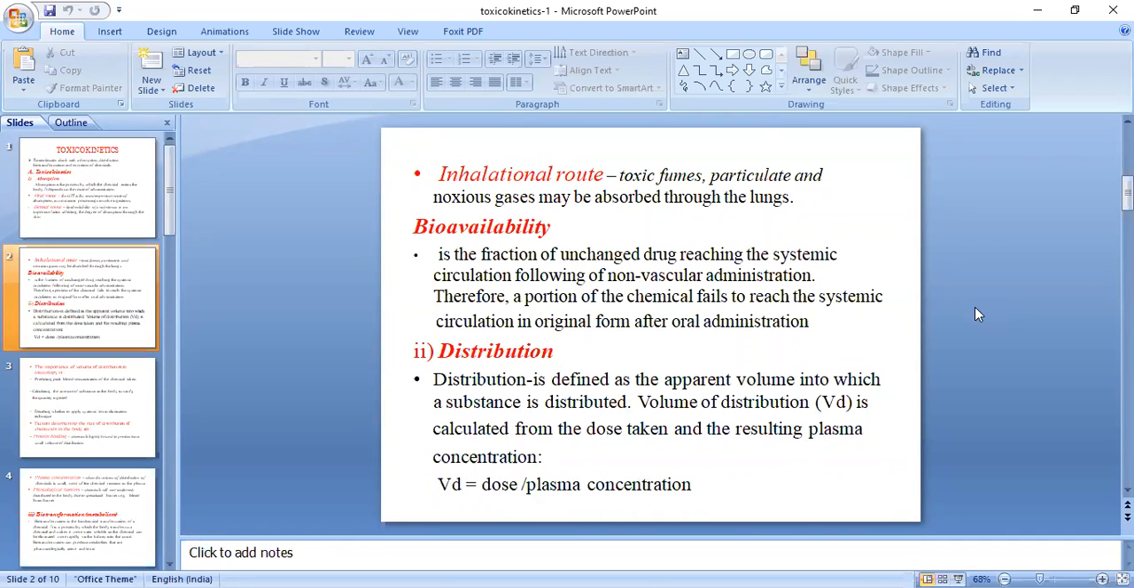Here you can see that the volume of distribution is calculated from the dose taken and the resulting plasma concentration. Whenever any person consumes a drug, it will be identified how much drug is in the person's body using plasma as a standard substance. Then they identify how much drug is consumed. So you can calculate the volume of distribution as equal to dose divided by the plasma concentration.